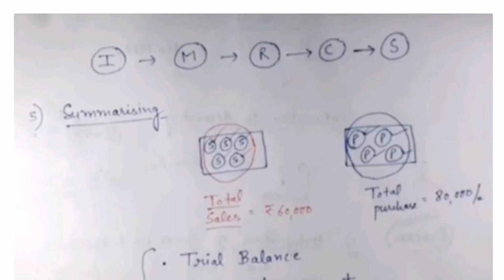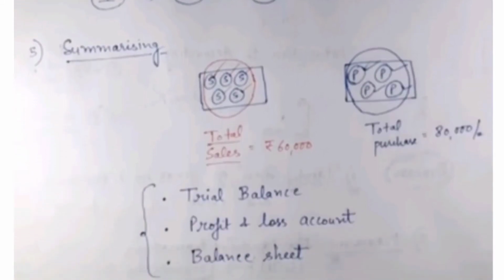Identification. First of all, we have to identify the business transaction. Second, M for measuring in terms of money. R for recording in general. Then we are going to do the classifying according to their heads. Now fifth is summarizing. S for summarizing.